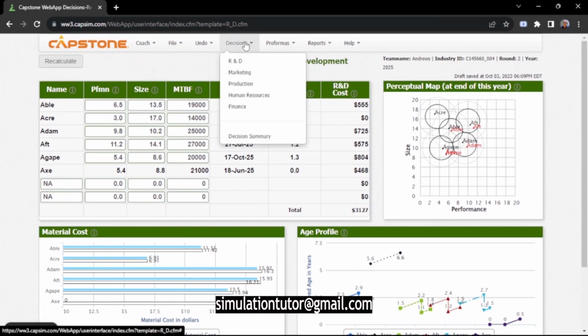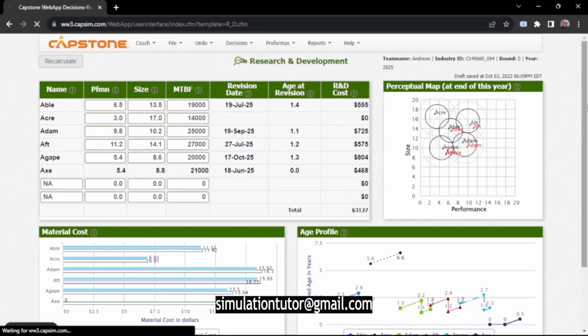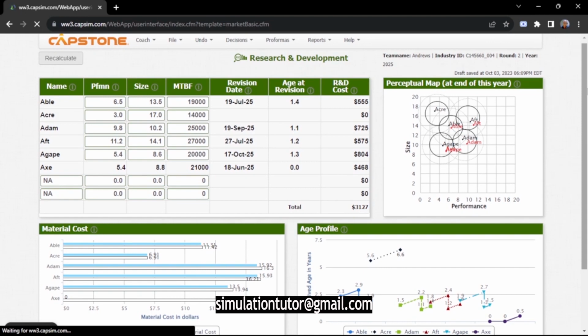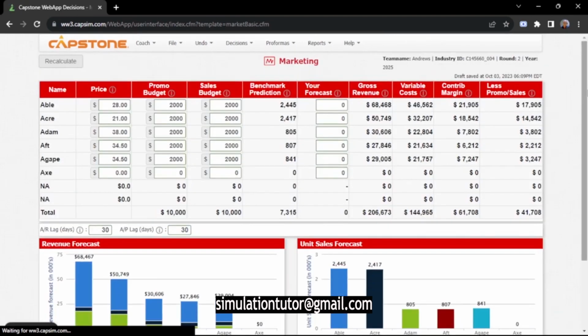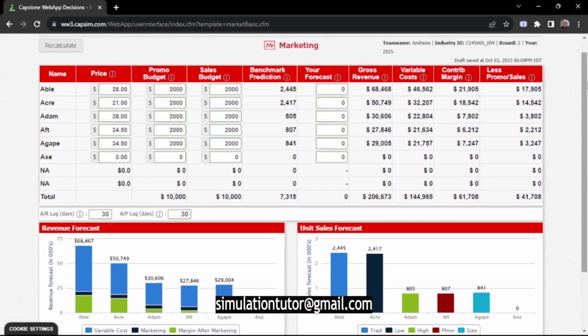So let's move on to marketing. After you have made your decisions on the R&D, it's advisable that the next step is marketing. Here, I believe my competitors may decide to reduce the price of some of their products in the segment so that they can be price competitive. So I'll also decide to reduce mine. I'll put this one on 27.5.